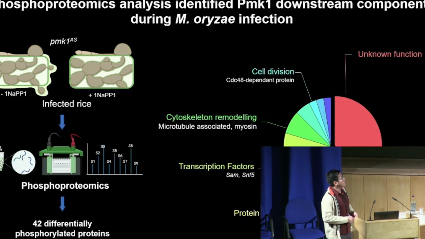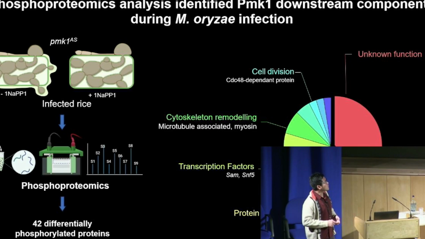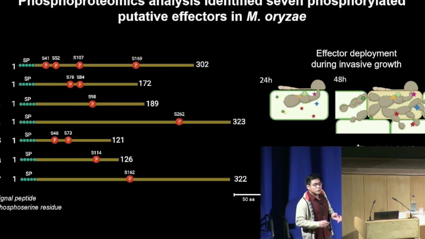Looking into those 42 phosphoproteins, they are involved in different processes, such as cell division and cytoskeleton remodeling. Some are transcription factors, some are involved in protein synthesis, and some in secretion or vesicular trafficking. But a large portion of them are uncharacterized proteins. Surprisingly, when we checked those uncharacterized proteins, 7 of them are small proteins that contain a signal peptide. And a signal peptide is a molecular signature that a protein can be secreted out of the cell. So in this cartoon, I'm showing you those 7 phosphorylated proteins with the signal peptide and the identified phosphoserine residues.